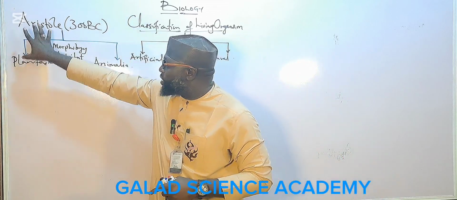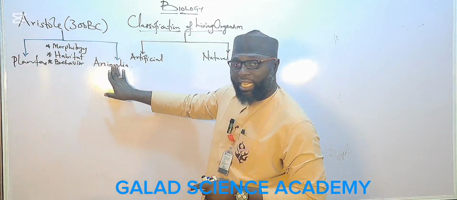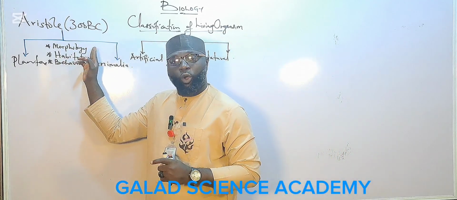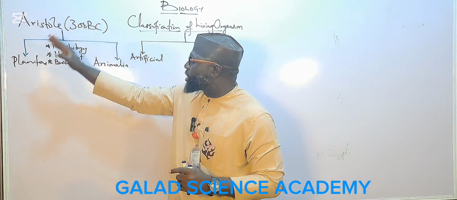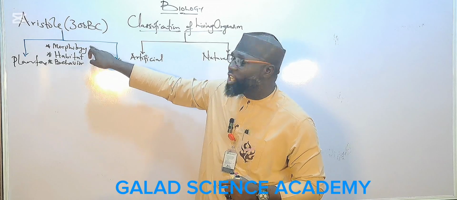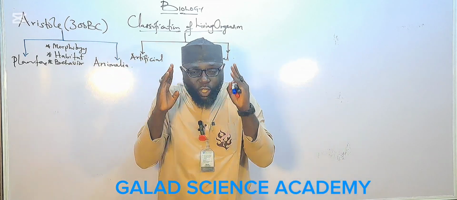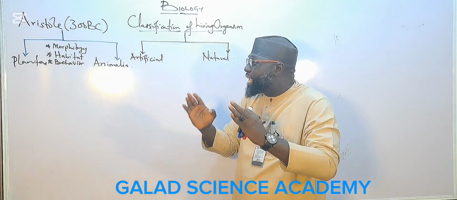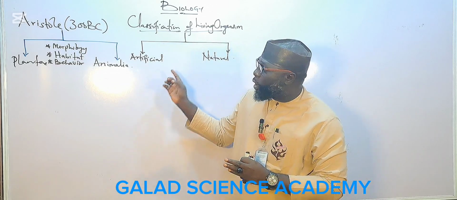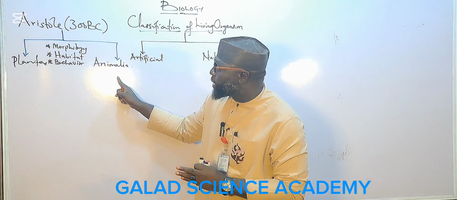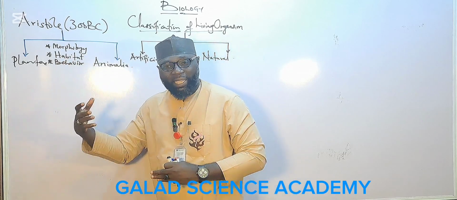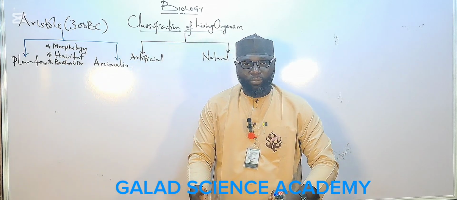He classified organisms into plants and animals based on three things. Number one is morphology. Morphology means he studied the physical or outward appearance of both plants and animals before he classified them. Two, he looked at their habitats. Habitat is where they live.